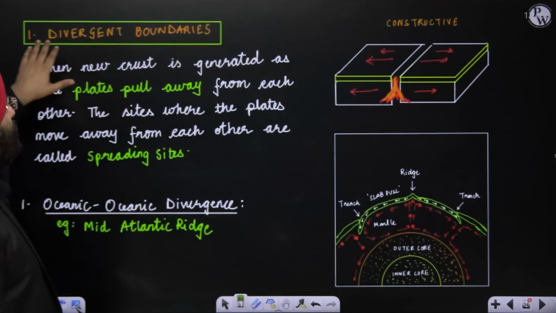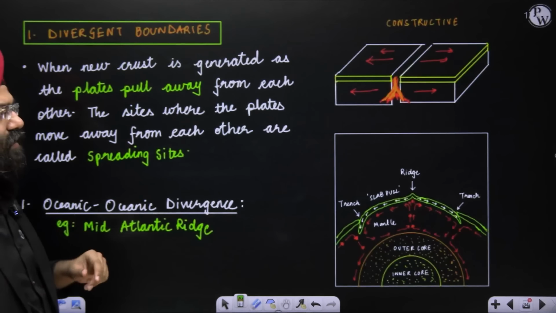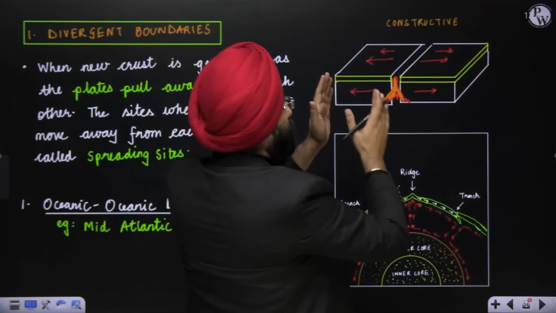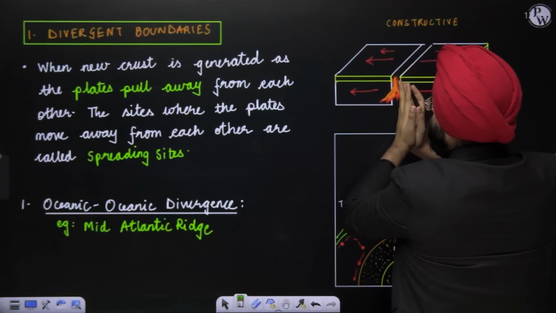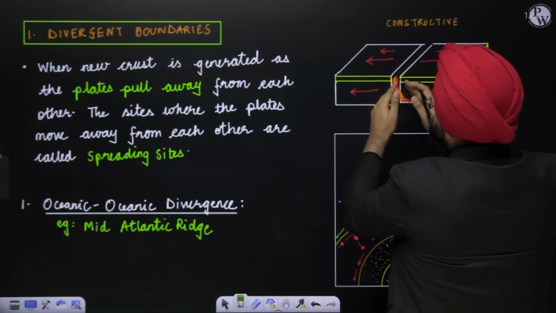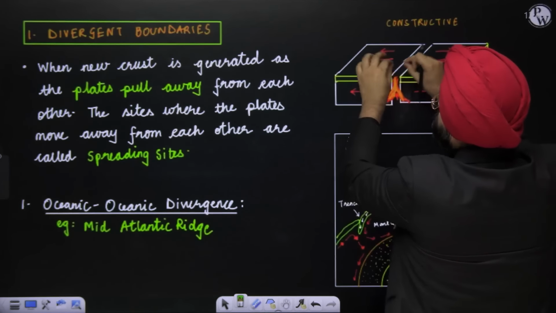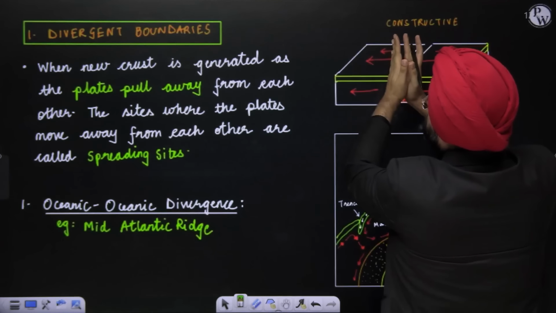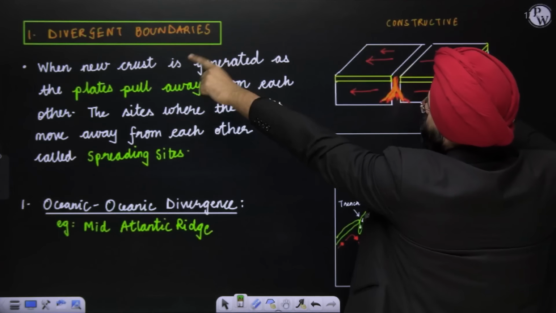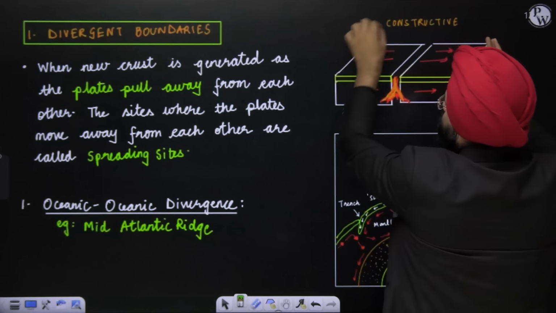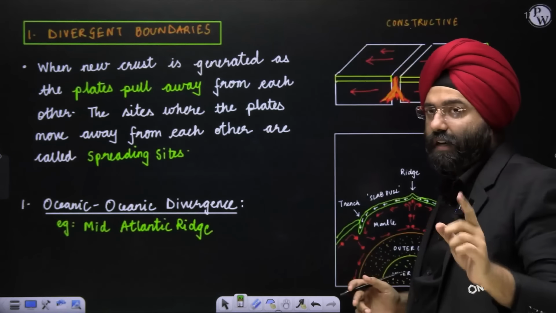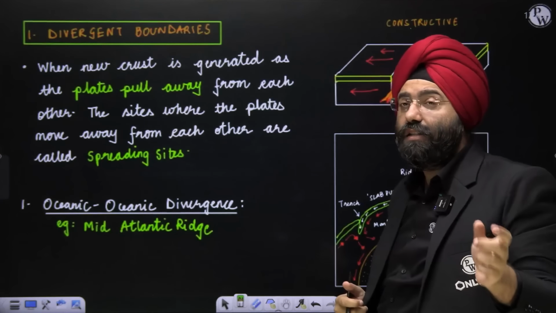When I talk about divergent boundaries, please understand, you mostly observe this in the mid-oceanic ridges. Why? Because in this particular region, due to the convectional currents, new crustal formation takes place and the plates are moving apart. Divergent plate boundaries, that means plates are diverging. They are known as constructive. Please understand, divergent plate boundaries are constructive in nature.